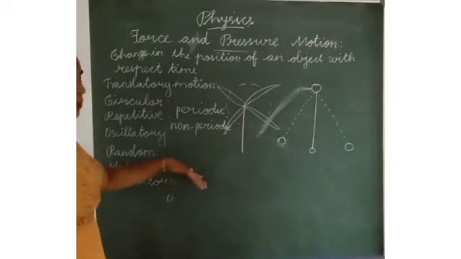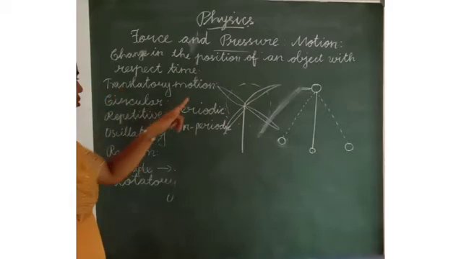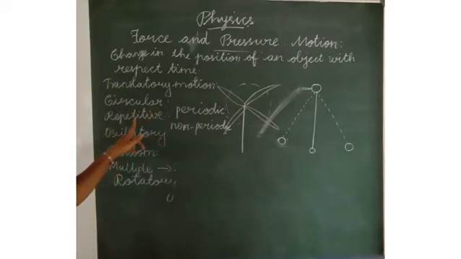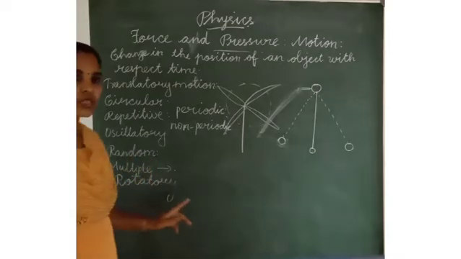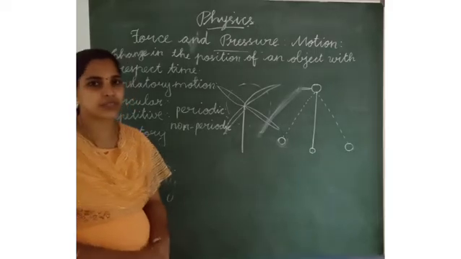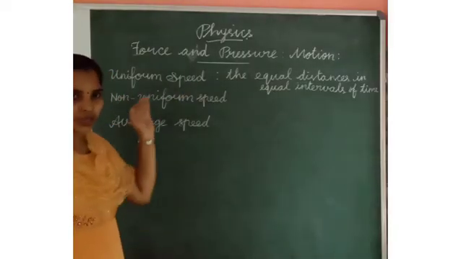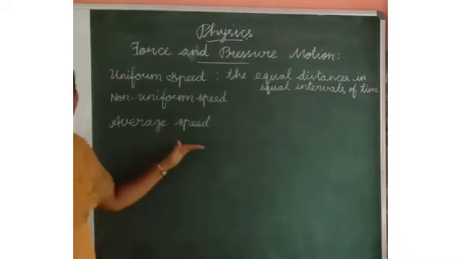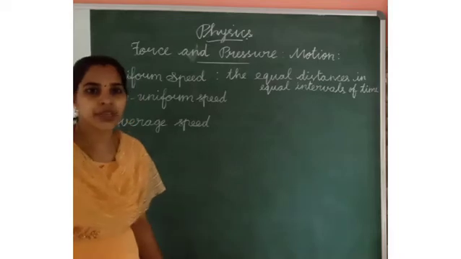What are the types of motions? Translatory motion, circular motion, repetitive motion, oscillatory motion, random motion, multiple motion and rotatory motion. Next one is uniform speed, non-uniform speed and average speed. First one is uniform speed.